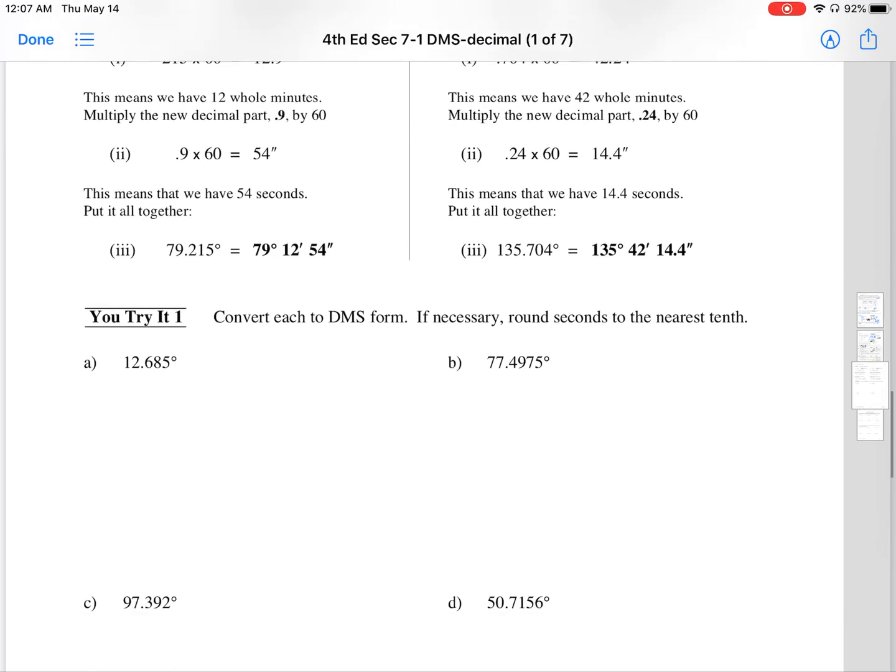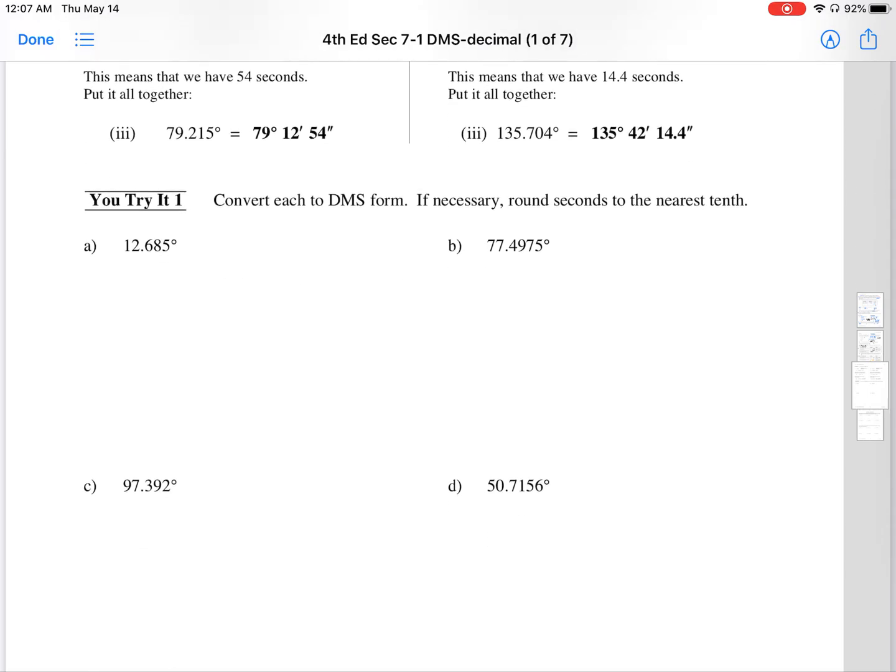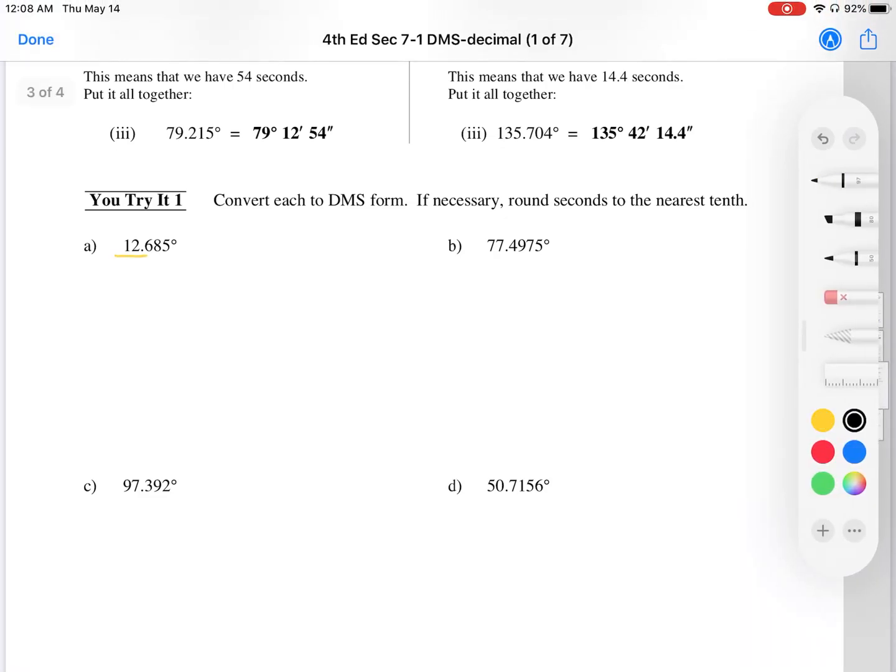All right, let's go ahead and do the you try it. I'll do one with you, and you can try the rest on your own. All right, so we have our degrees. So let me set up our answer because I'm really scared I'm going to forget my degrees. So I have 12 degrees, and I want minutes and seconds. All right, and this is going to be my answer.